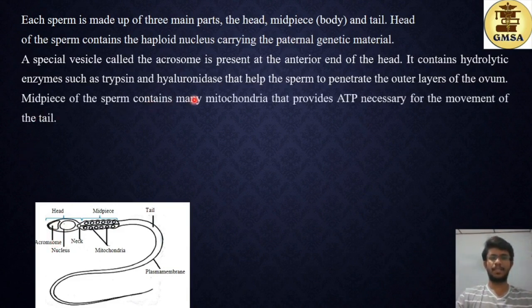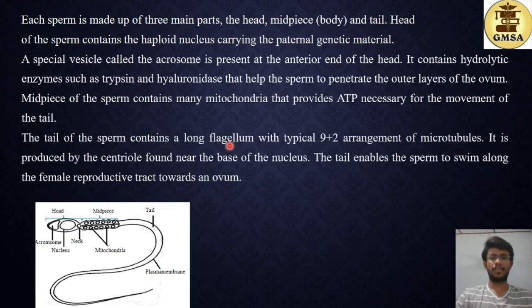The midpiece of the sperm contains many mitochondria that provide ATP necessary for the movement of the tail. So you know the sperm moves by the lashing action of this tail. So this is an active process, and this requires ATP. So from these mitochondria present in the midpiece of the sperm, the required ATP will be produced.